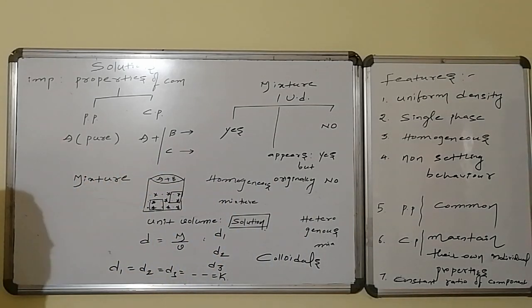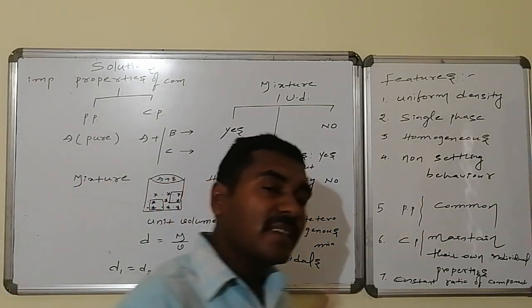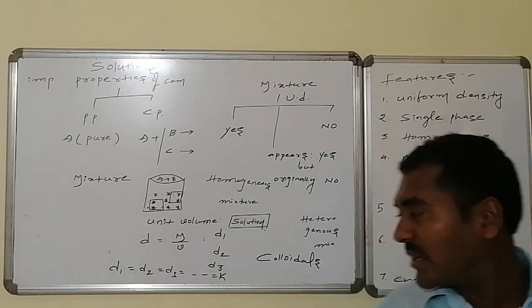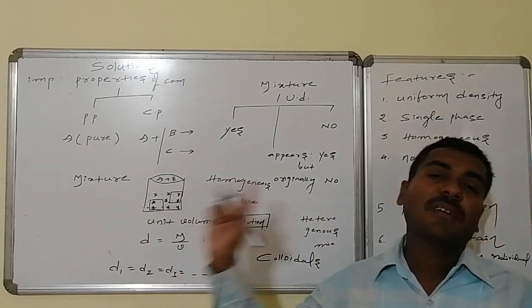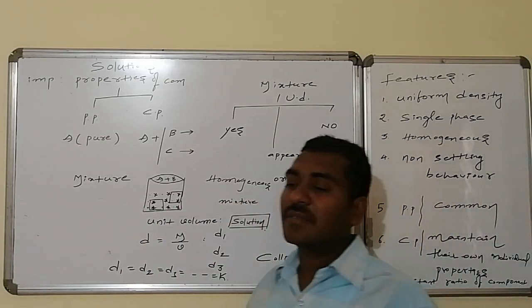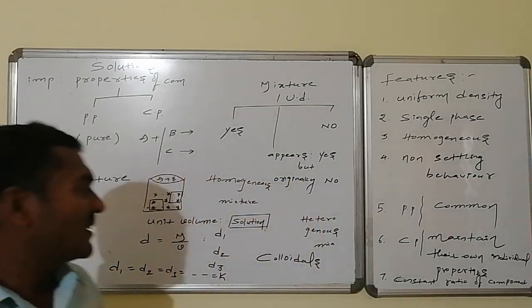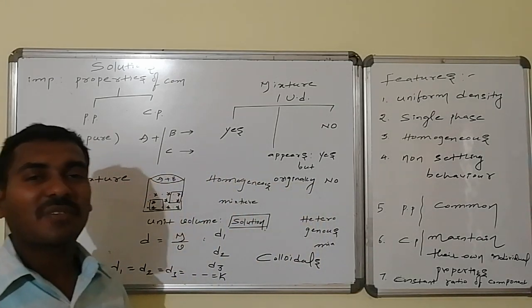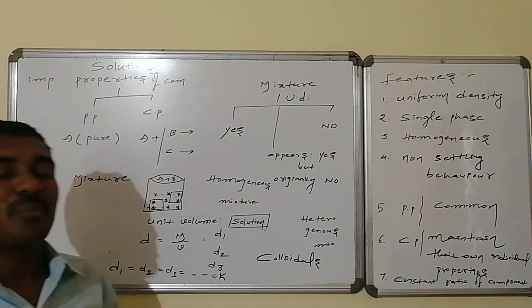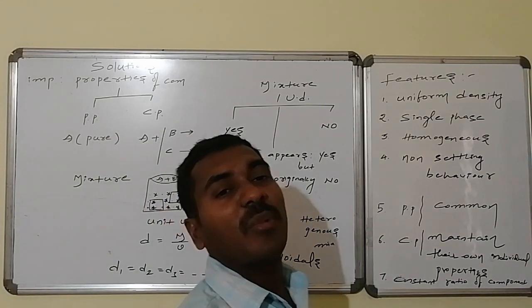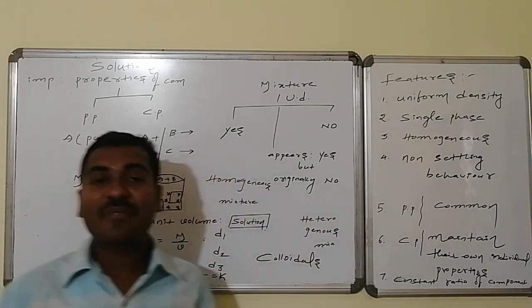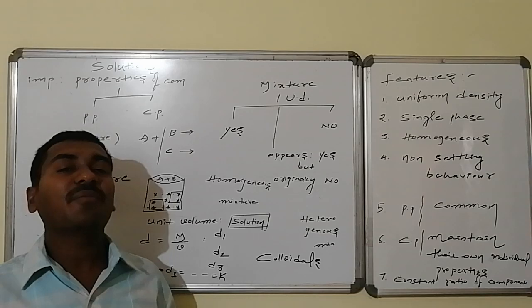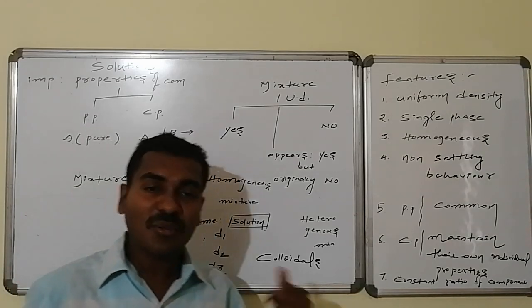And here, what are solutions? Why are solutions to be studied? What is meant by a mixture? How is a mixture different from a solution? Thus, we can coin a law like this. Every homogeneous mixture, nothing but a solution, is a mixture. But every mixture may or may not be a solution. Every solution is a mixture, but every mixture may not be a solution.